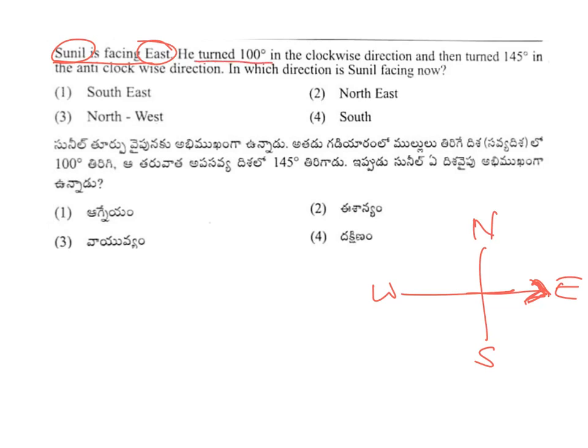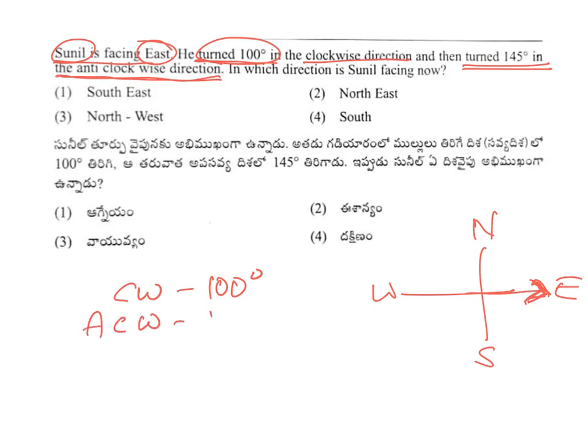He turned 100 degrees in the clockwise direction and then turned 145 in the anti-clockwise direction. In which direction is Sunil facing now? So let us note the data. First, he turned 100 degrees clockwise. Then he turned 145 degrees in the anti-clockwise direction.